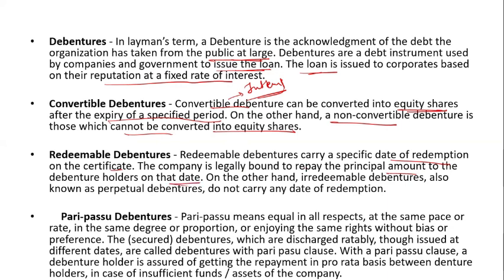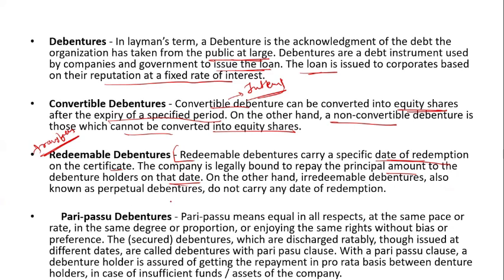So what is a redeemable debenture? A redeemable debenture carries a specific date of redemption on the certificate. The company is legally bound to repay the principal amount to the debenture holder on the date of the debenture. So redeemable means you can redeem this debenture, that means you can transfer this debenture. Okay, so these are the redeemable debentures.